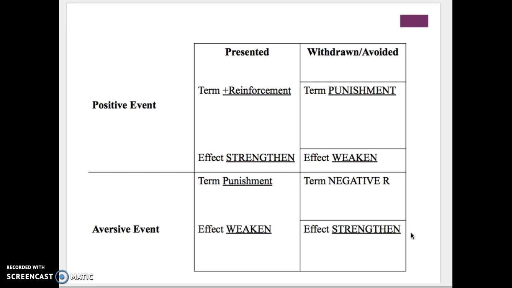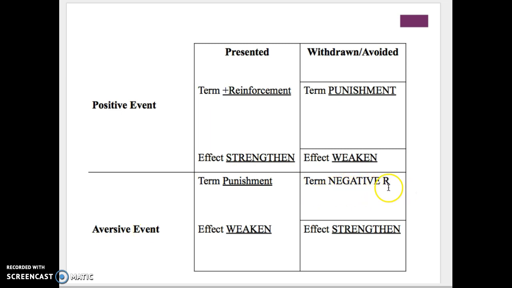So something for us to consider is don't call something positive reinforcement or punishment until you actually know the desired effects. So if we think that, for example, recess is a positive event for many students, but we don't really know if it is a positive event for all students. So if we're taking away recess, thinking it's a punishment, but in reality, it's an aversive event, they hate recess, and it's taken away, that is negative reinforcement.